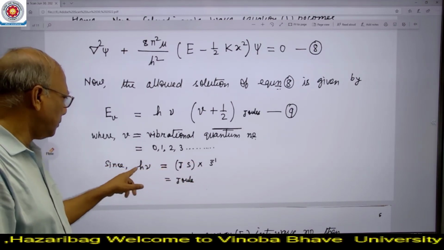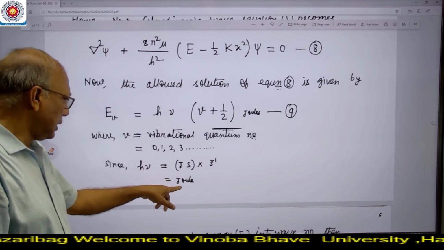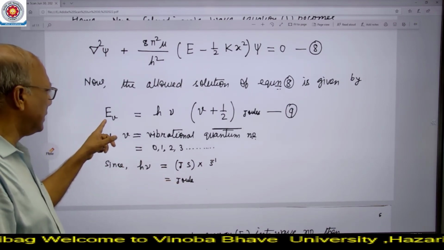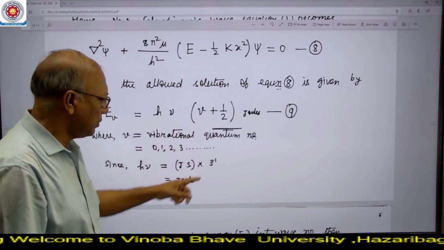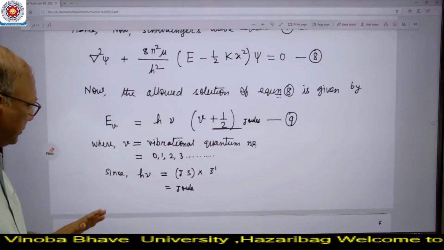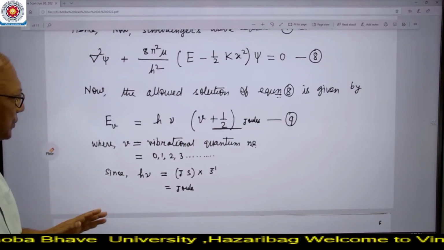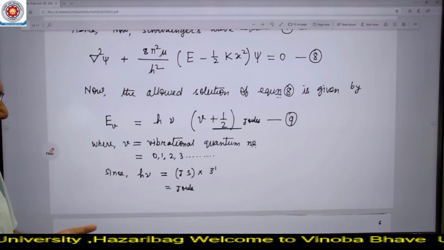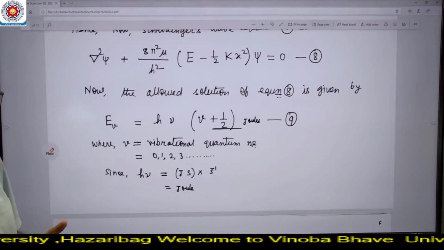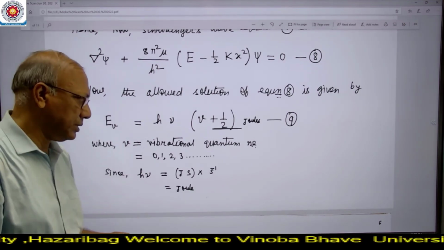Therefore the unit of h nu comes as joules, that is, this energy is represented in terms of joule.